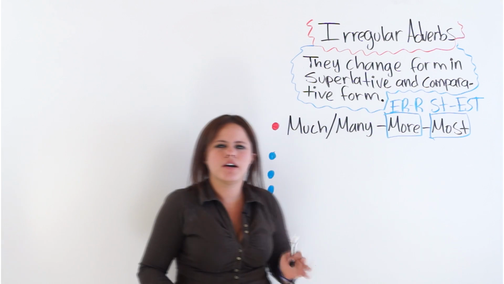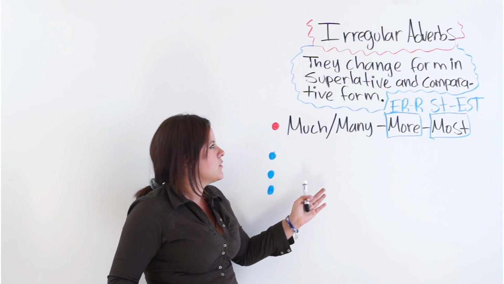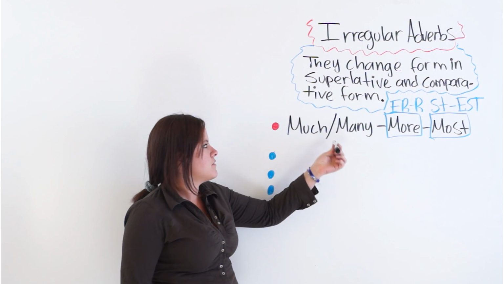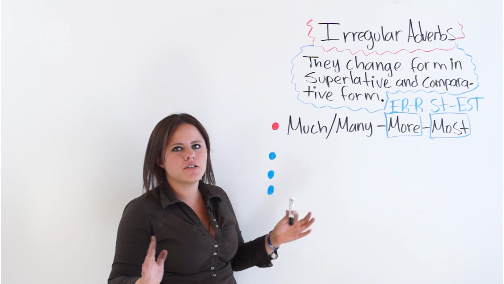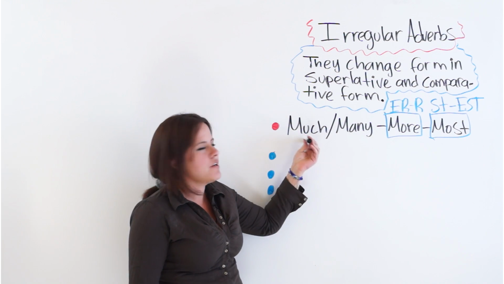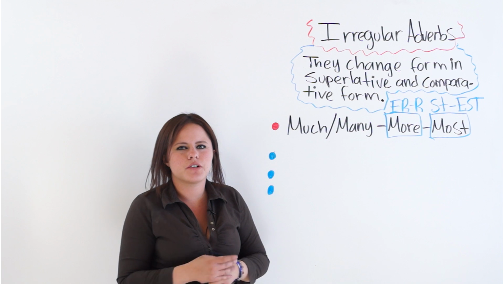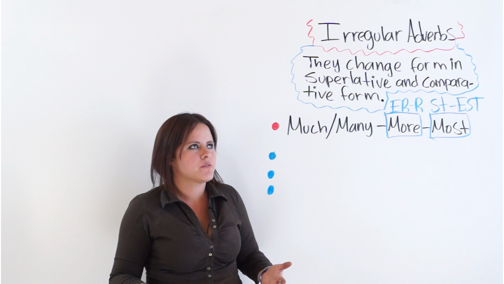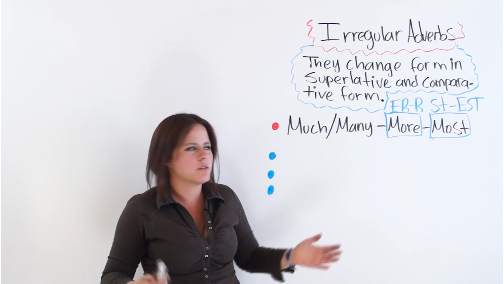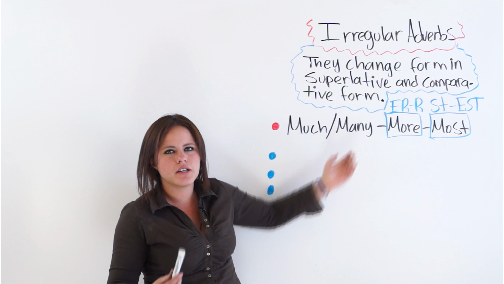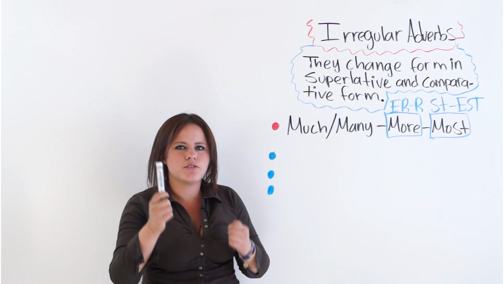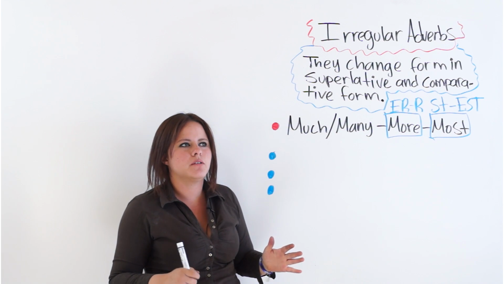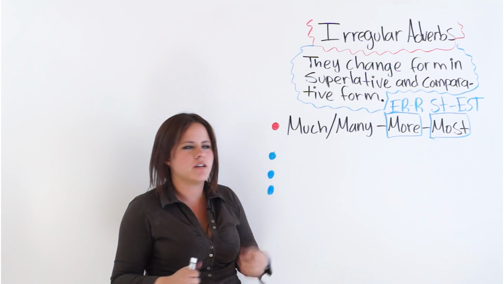Now you are going to help me write sentences with the comparative and superlative forms of much and many. Remember, there's a difference between much and many. Much is for uncountable nouns. For example, much water. You do not know how many. For example, if I say bottles of water or water bottles, you could say many because you can count them because they are divided into separate units. But with much, you cannot count. For example, much pollution. All right?